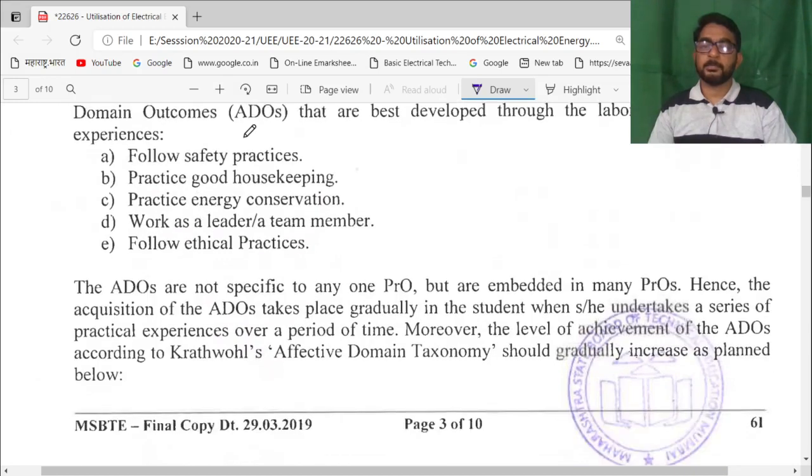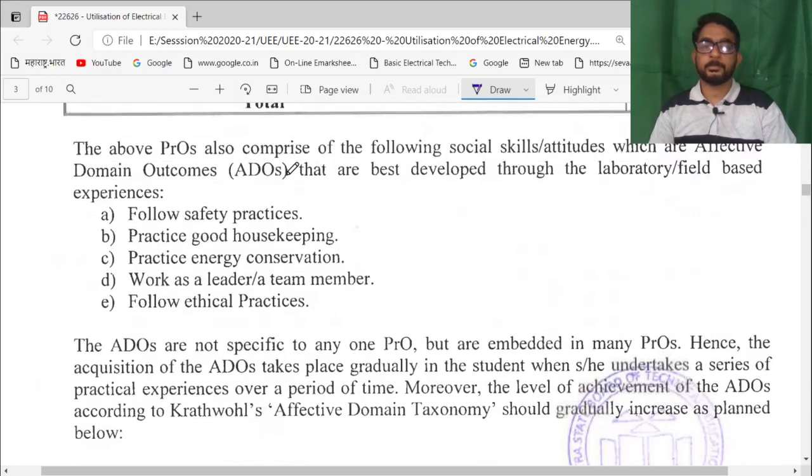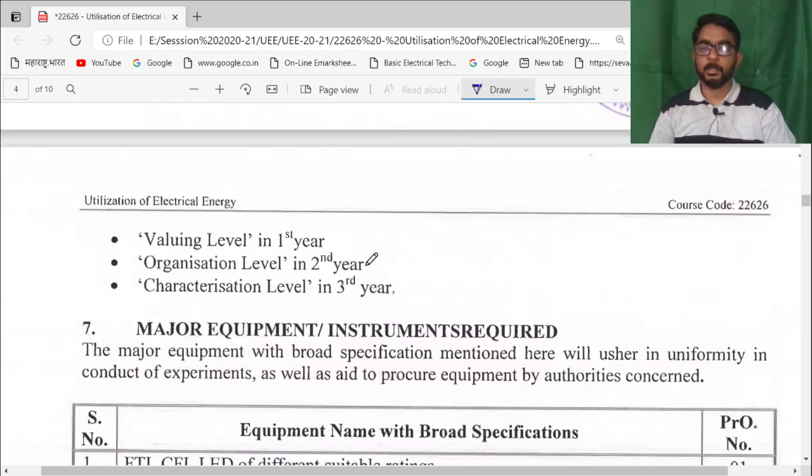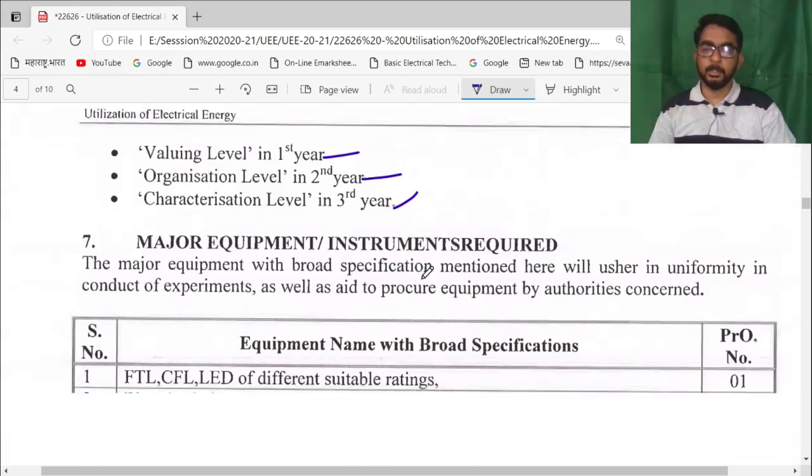These are some effective domain outcomes, that is follow safety practices, practice good housekeeping, practice energy conservation, work as a leader and a team member, and follow ethical practices. This semester course is divided into 3 parts, that is evaluating level in the first year, organization level in the second year, and characterizing level in the third year.